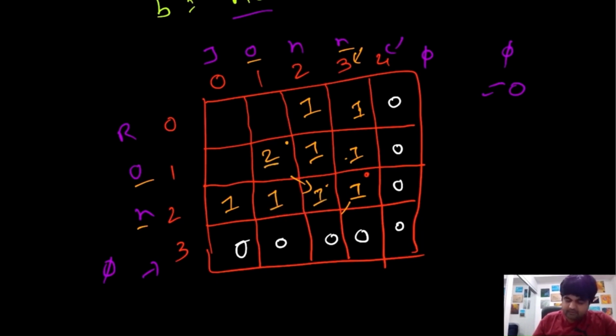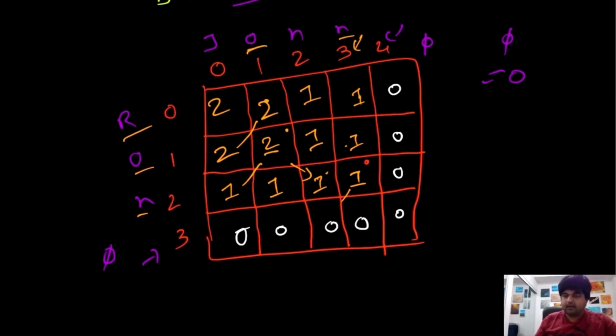Now since we have 2 over here, this would become the maximum of adjacents because there is a mismatch between R and O. So the maximum of adjacents is 2, and again the maximum of adjacents between these two values is 2. So at the end we just find the maximum value and that is 2. And see our solution, how beautiful it looks.